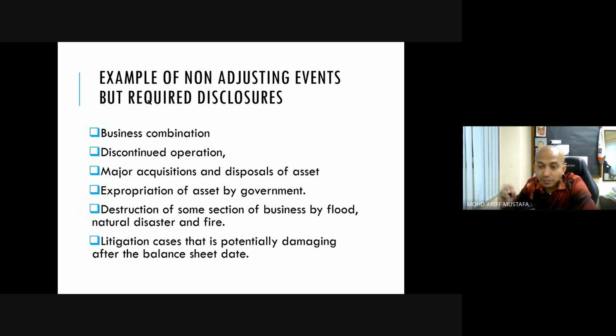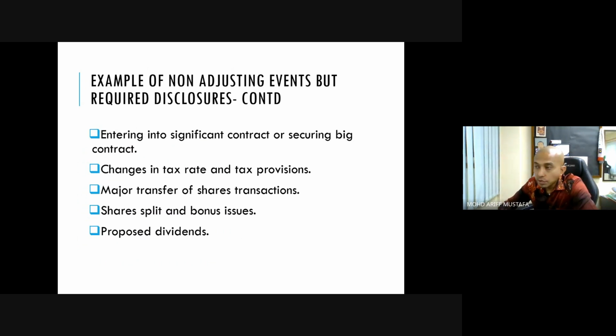All of these are significant events, but don't have any present obligation to the current year. That's why if there is no present obligation, we cannot recognize the liability. We cannot recognize the provision because there is no present obligation, regardless whether it is a legal or constructive obligation.